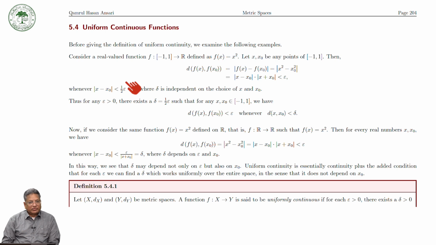So for every epsilon there exists a delta, and delta depends on epsilon and the point x naught both. But if it depends only on epsilon and not on the point, if the same delta works for any point, then we say that the function is uniformly continuous. So this we have defined. We say that the function f is said to be uniformly continuous.